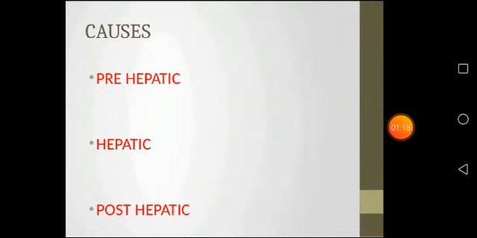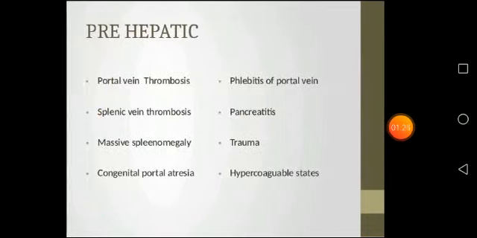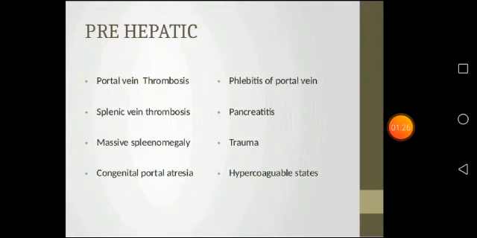Next, what are the causes of portal hypertension? Three main causes are prehepatic, hepatic and posthepatic. The prehepatic causes are portal vein thrombosis, splenic vein thrombosis, massive splenomegaly, congenital portal atresia, phlebitis of portal vein, pancreatitis, trauma, hypercoagulable states. Portal vein thrombosis means the blockage or narrowing of the portal vein by a blood clot. Then splenic vein thrombosis and massive splenomegaly.